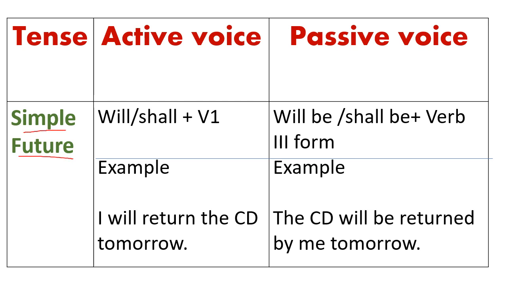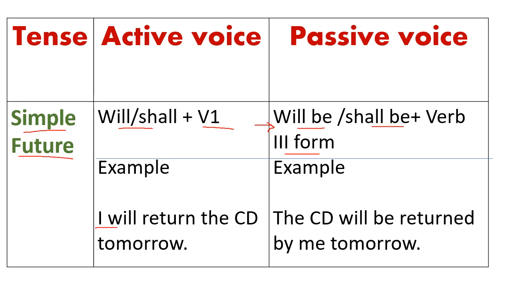Simple future tense. Basically, what is the basic rule of simple future tense that is used in active voice? That is will, shall plus first form of verb. When we change this active voice into passive voice, it will be will be or shall be plus verb third form. As I told you in my last lecture also, in passive voice we will always use verb third form. So instead of will shall, in passive voice we will use will be or shall be. For example, see, I will return the CD tomorrow.